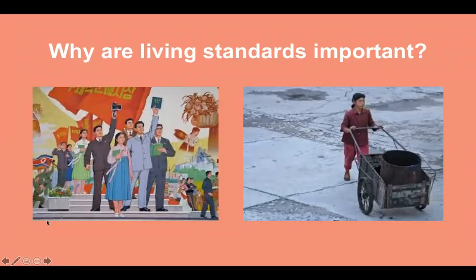Now, why are living standards important? And how do we measure the wealth, production, and prosperity of a nation? There are many ways countries could compare the living standards of their people. For example, what factors do you think that North Korea would consider as good metrics to determine the living standards of their people? In the opinion of their government, they would insist that keeping a strong military and a nuclear stockpile is essential to the well-being of the nation. However, I'm guessing their people might feel differently if not enough food was produced to adequately feed them.